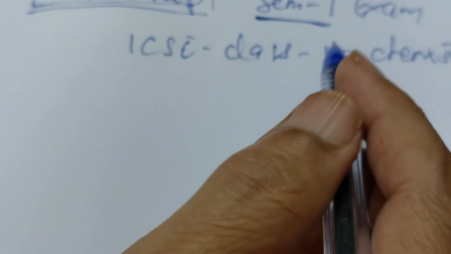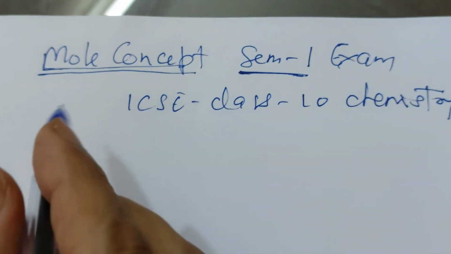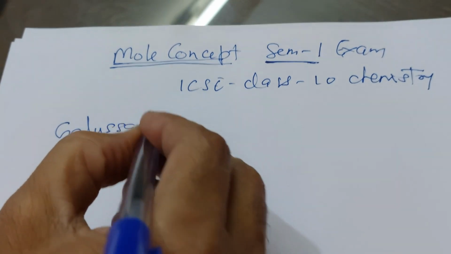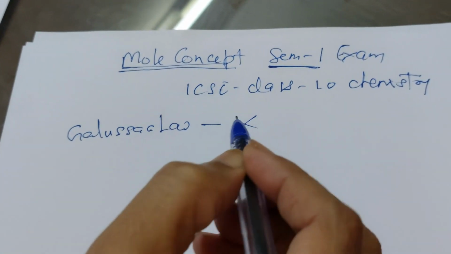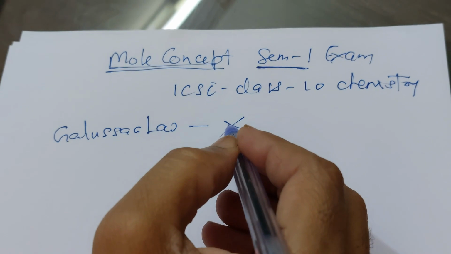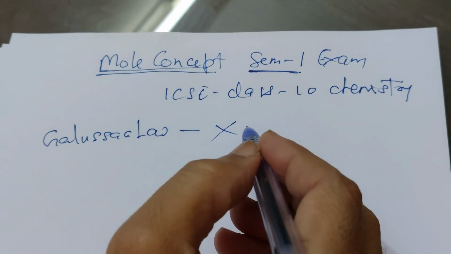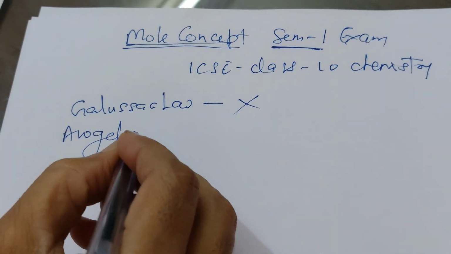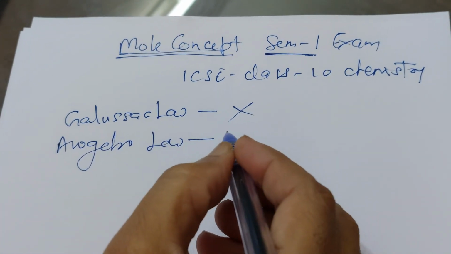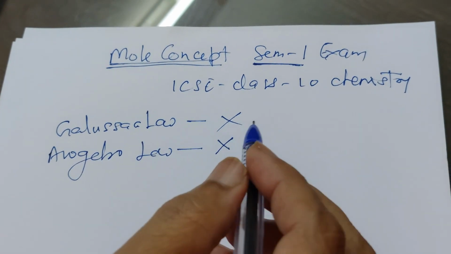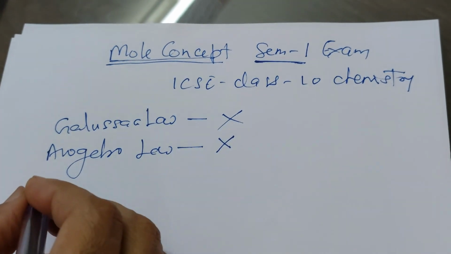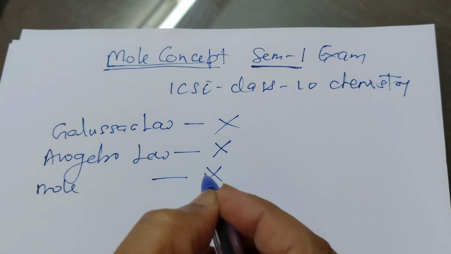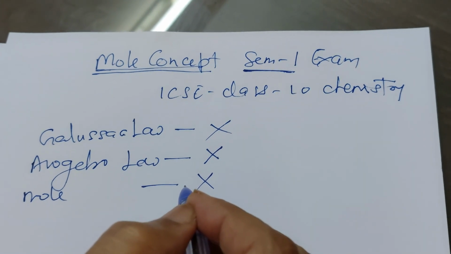The first topic is Gay-Lussac law. This topic is totally reduced, so we do not need to study this topic. The second topic is Avogadro law. This topic is also deleted and we do not need to study it. And the next topic is the mole. Mole is also not included. Only some part of the mole is included.